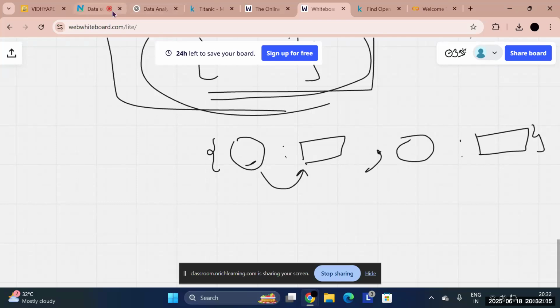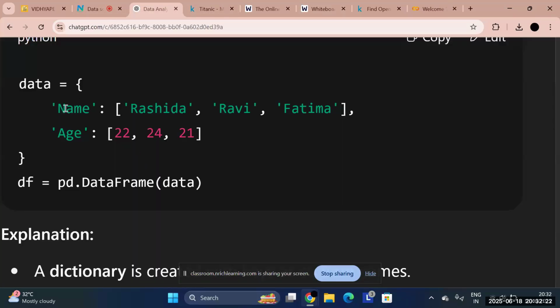So here it gave a key, and in the value it gave a list. As you can see, name is the first key and its value is a list. What this means is that the dictionary has a list inside it. Are you understanding what this means? The next element is age, where age is a key and its value is again in the form of a list. Are you getting it? Yes, ma'am. Okay, very good, very nice.